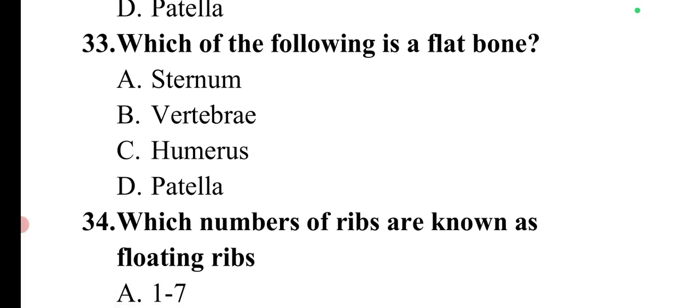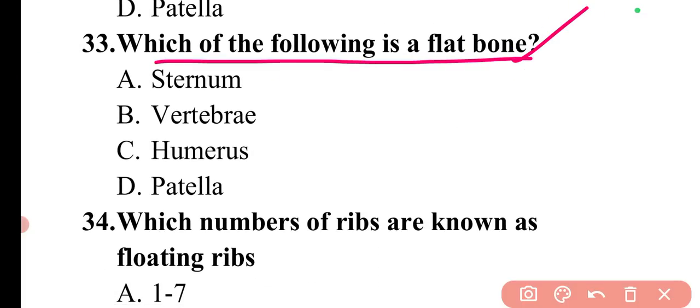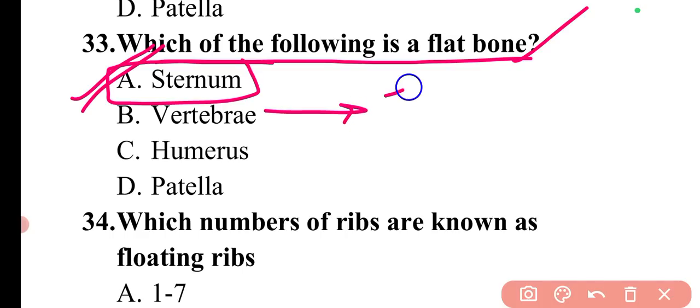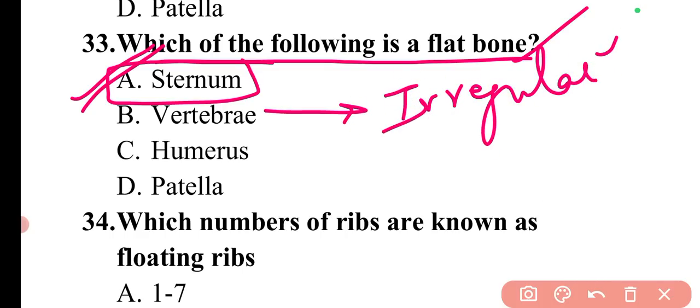Next question is, which of the following is a flat bone? So here the question is which one is a flat bone? So sternum is a flat bone. So here option A will be the correct answer. Sternum is a flat bone which is present in the middle of your chest. Then there is the vertebrae. Basically vertebrae are the irregular bones.